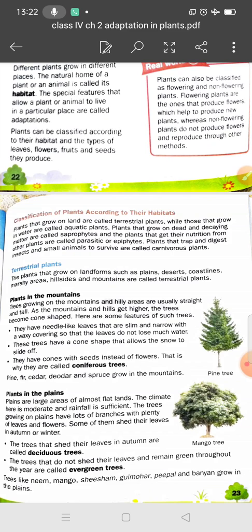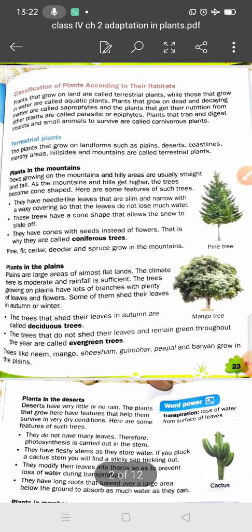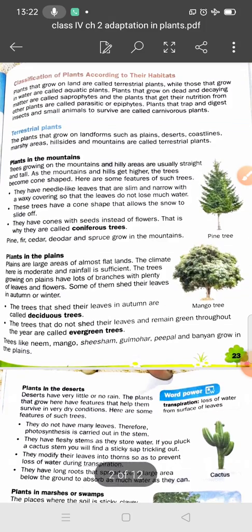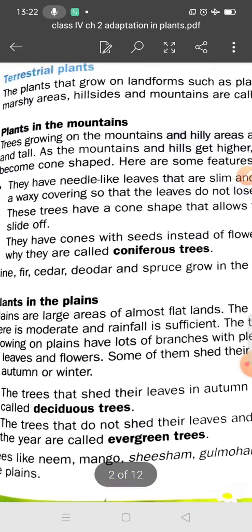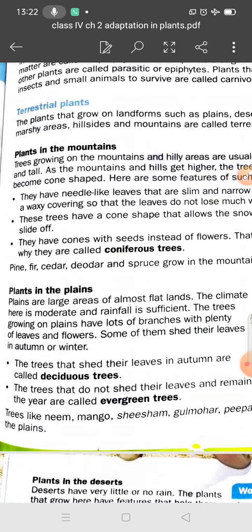Students, trees growing on the mountains and the hilly areas are usually straight and tall. You can see this diagram also. This is a pine tree and this is found in mountains. The trees growing on the mountain and hill areas are usually straight and tall, because it is extremely cold in these places and everything is frozen, so it is difficult for plants to get water and save themselves from the harsh climate. That's why this region is characterized by long and snowy winters.